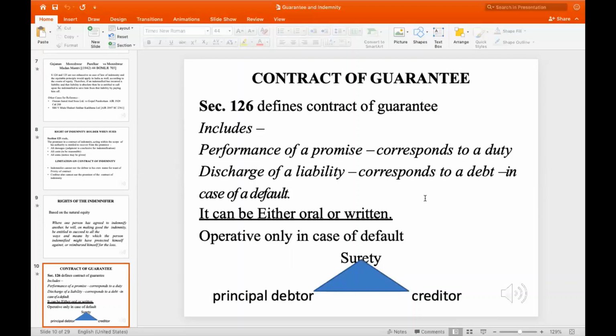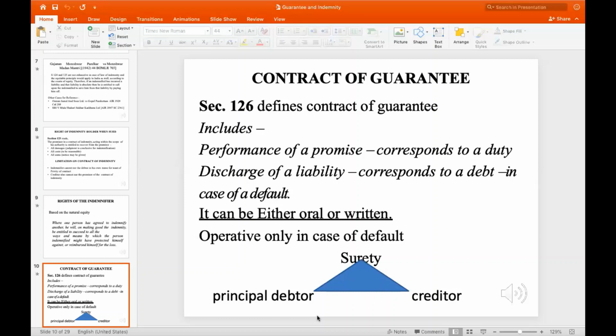Now, how can a contract of guarantee occur? It can be either oral or written. There is no specification, so it can be in both ways. What are the parties involved? There are three main parties in a contract of guarantee: the surety, the principal debtor, as well as the creditor.